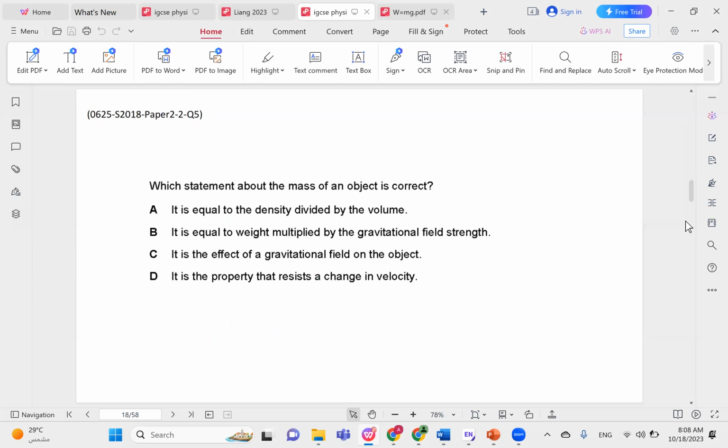Which statement about the mass of an object is correct? It is equal to density divided by volume. This is incorrect. You'll see this in another video. The density is equal to the mass divided by the volume. So if I'm going to write mass as the subject of this equation, it is equal to the density multiplied by the volume, not divided.